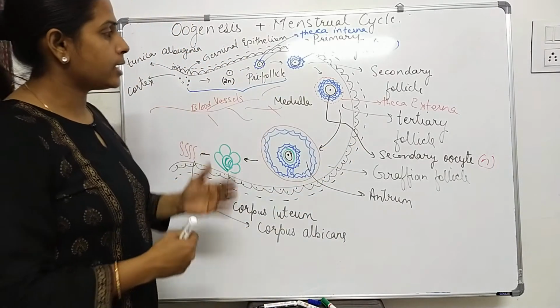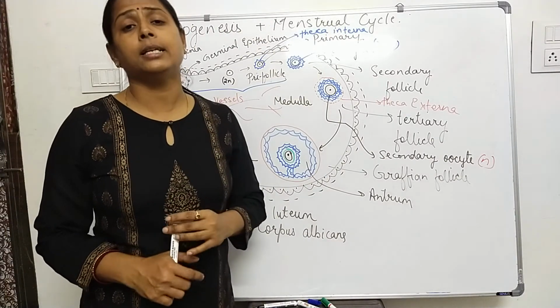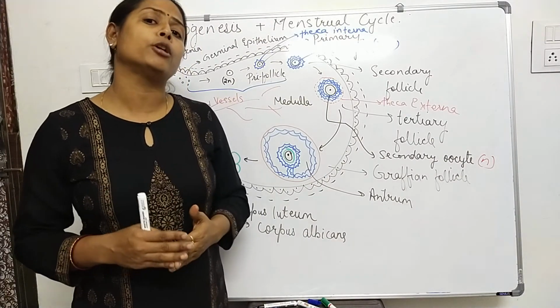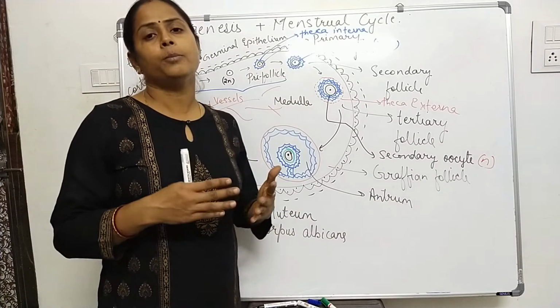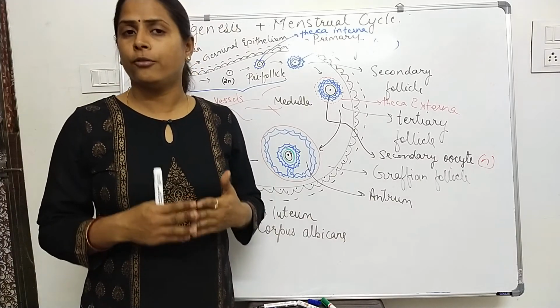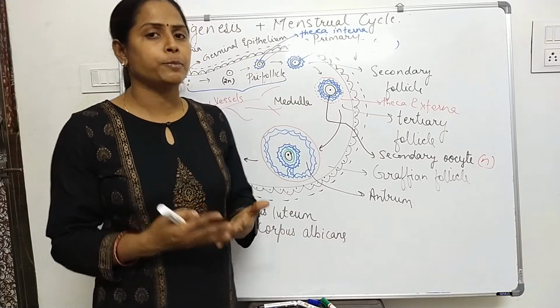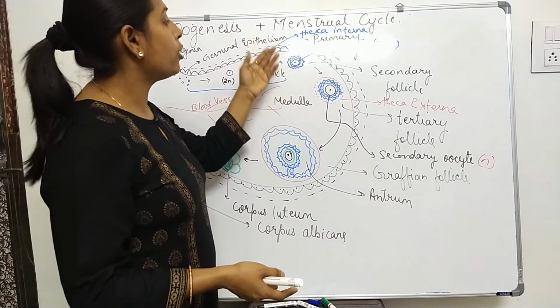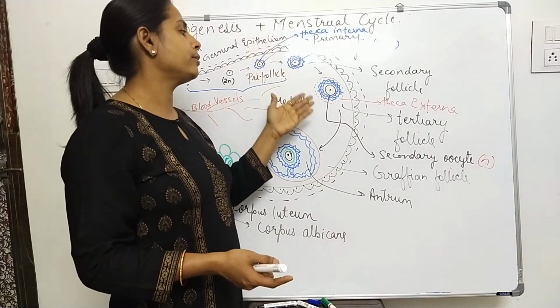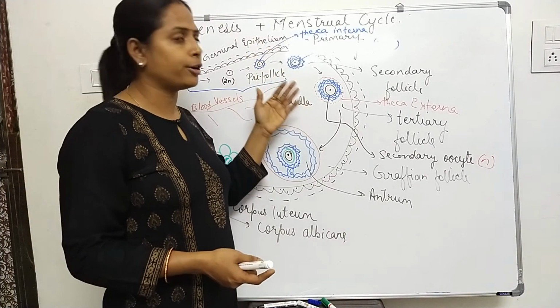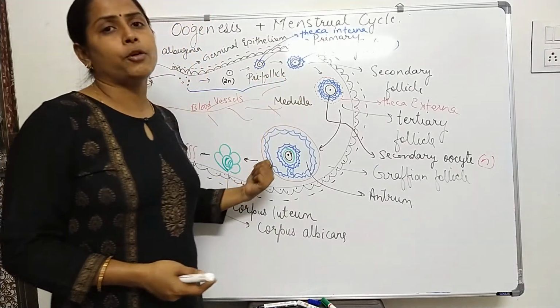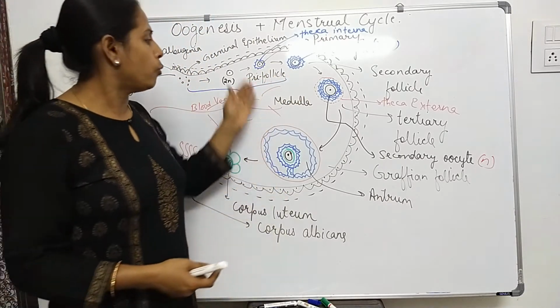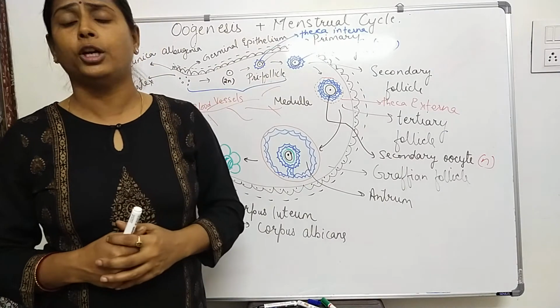The next phase, the second, is the follicular phase, or you can say the proliferative phase. What happens in this phase? New follicle formation takes place. That means the primary follicle transforms into the secondary follicle, the secondary into the tertiary follicle, which I have already taught. This tertiary follicle then transforms into the Graafian follicle. Now, what is happening in this follicular phase?